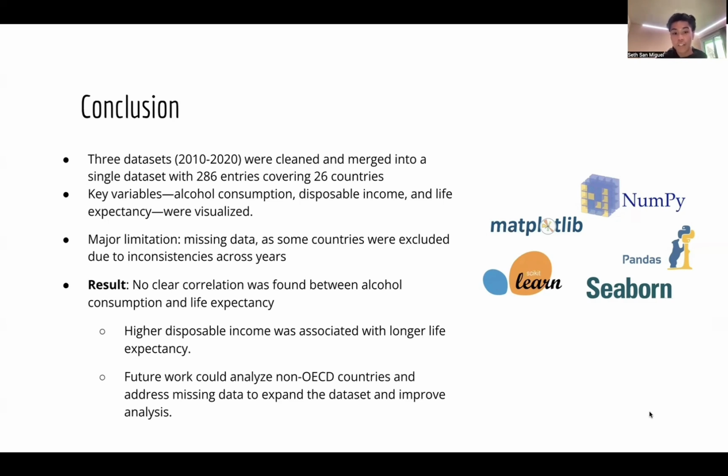So future steps could be to analyze more countries and to analyze the relationship between higher disposable income and life expectancy.